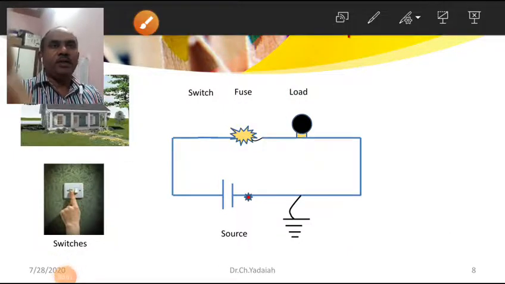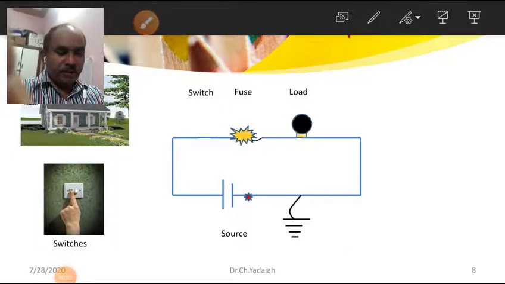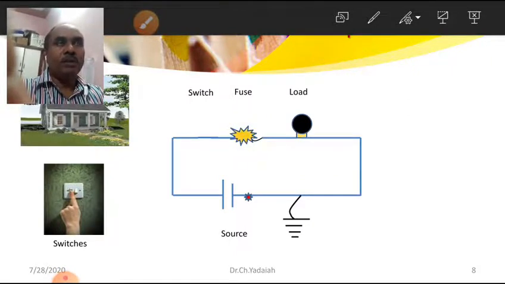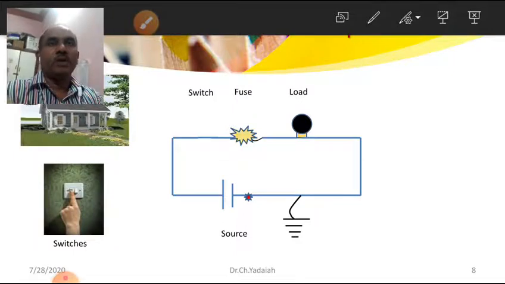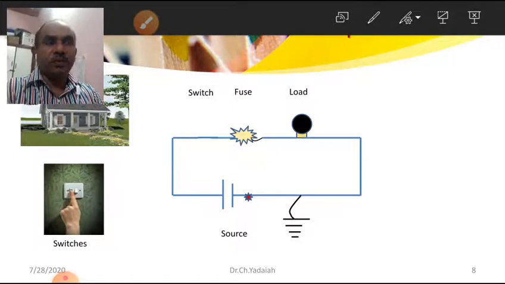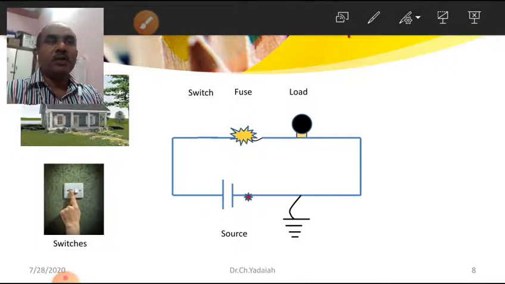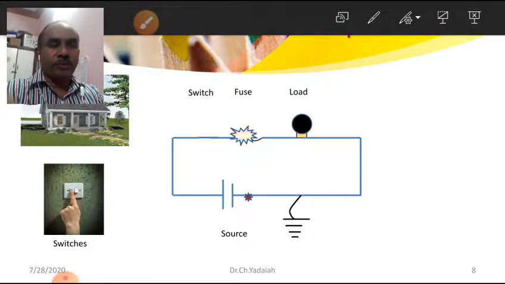Now you have seen this LV circuit. So what is the impact of a small current on our circuits? Whenever a short circuit occurs, the small current increases to an enormous value that may damage all the equipment connected to our circuit. To avoid that, we require protective equipment. This is regarding LV circuit protection.